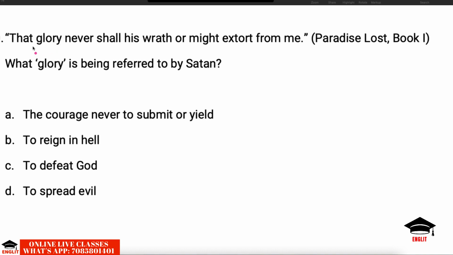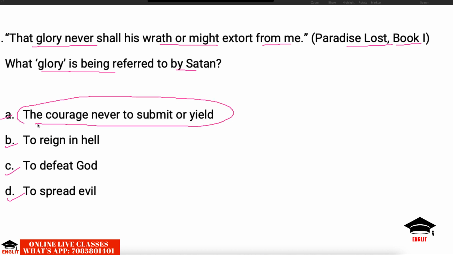Next question. The glory shall never his wrath or might extort from me. The quote is from Paradise Lost, Book 1. Then what glory is being referred to by Satan? The courage never to submit or yield, to reign in hell, to defeat God, to spread evil. The correct answer is the courage never to submit or yield.